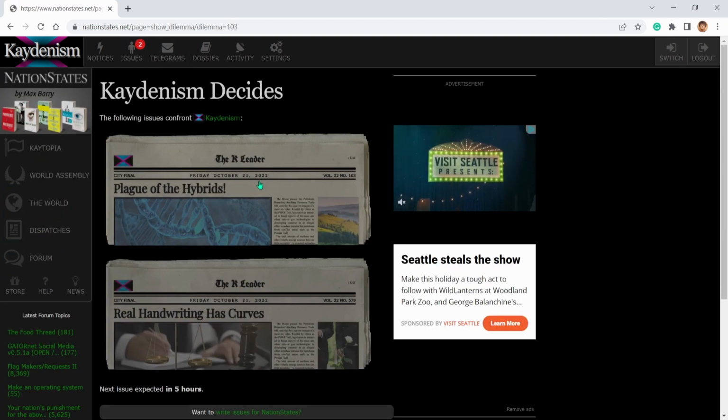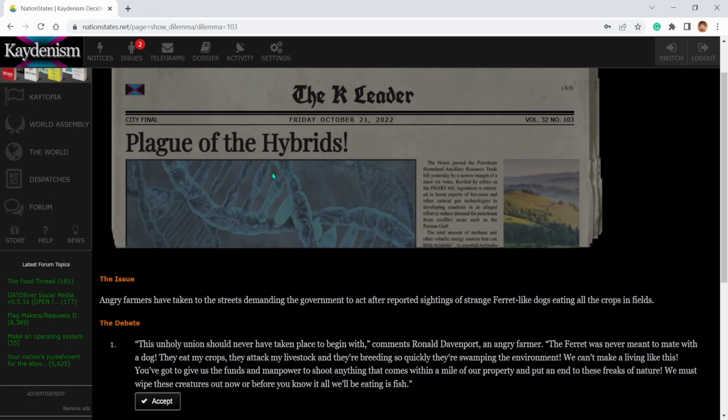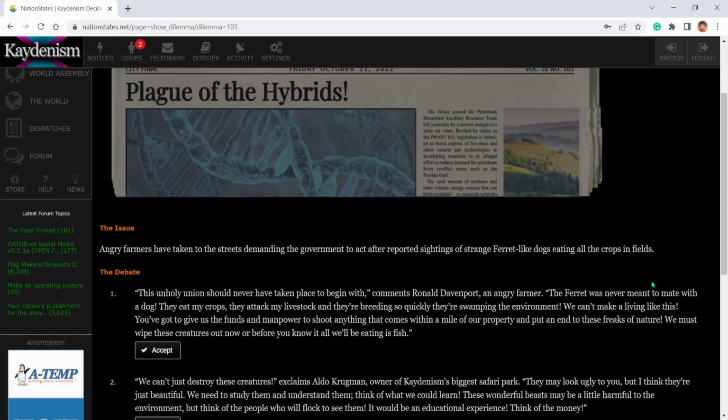Plague of the hybrids. I don't like this one at all. Angry farmers have taken to the streets demanding the government act after reported sightings of strange ferret-like dogs eating all the crops in fields. Okay, I don't like this. Our national animal is a ferret. Why? Why does this have to pop up?